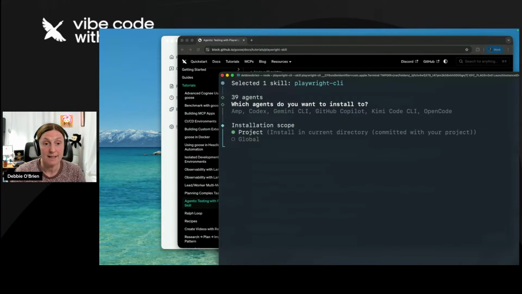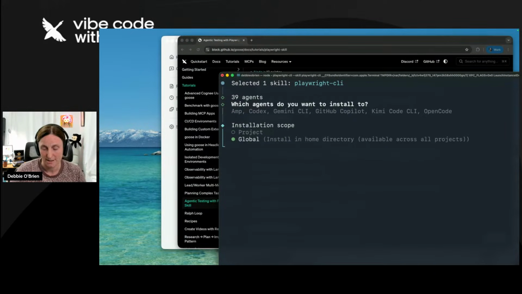So basically you have the project, and then you have global. So this is cool, right? I install the Playwright CLI globally because I use it all the time. And depending on your workflow, you might want to do that and you might not. Because remember what I said about the name and description getting added to the context each time. If you have all these global skills, they're always going to be added to context. So just be aware of that a little bit.